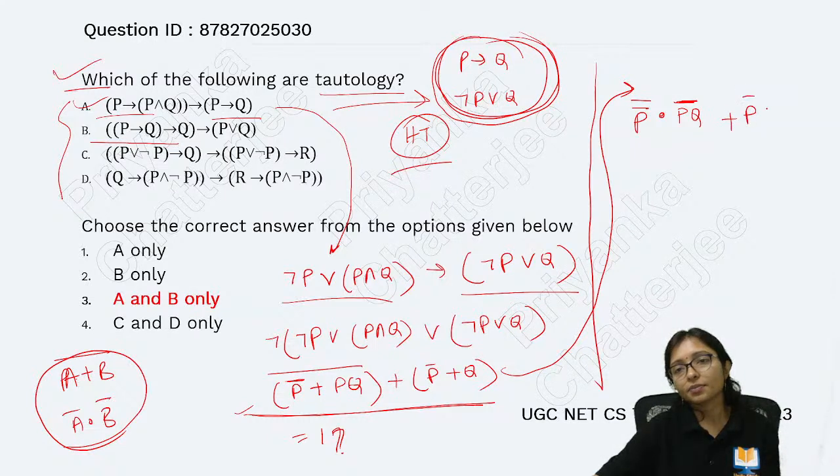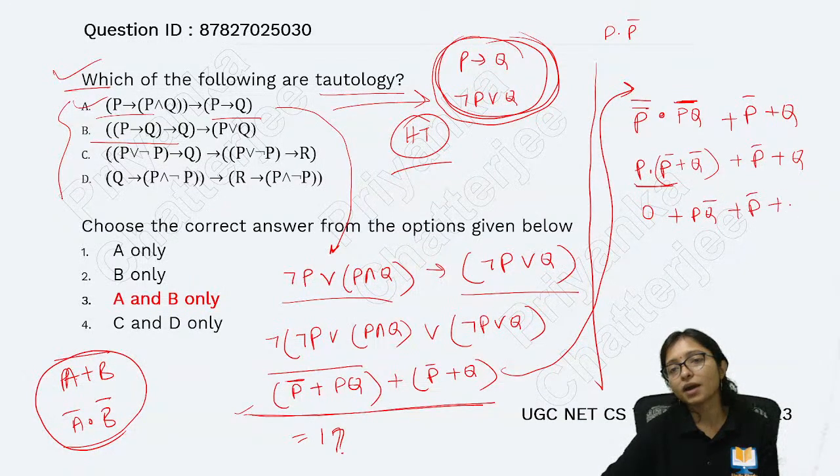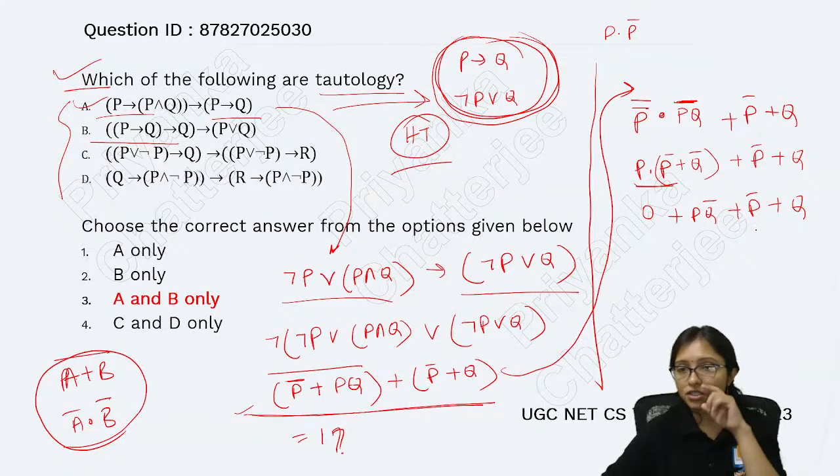Then plus P bar plus Q. So P double bar means P. Then PQ whole bar means again I can write P bar plus Q bar, then plus P bar plus Q. So now P dot P bar is 0. P dot P bar, that will come 0, plus P dot Q bar plus P bar plus Q. Like this it will come.